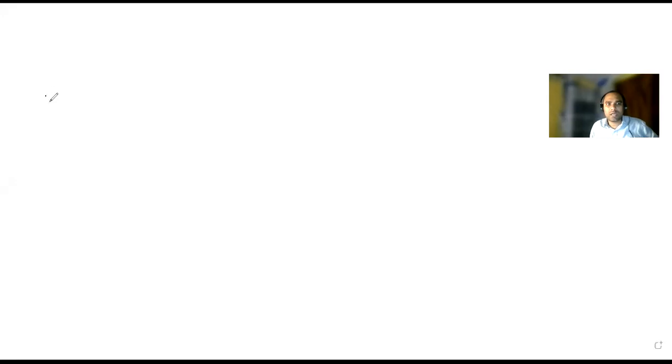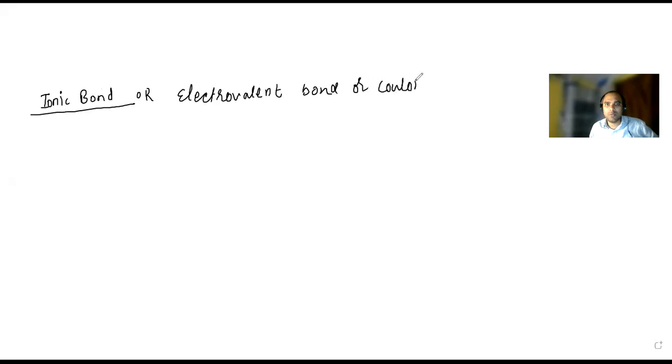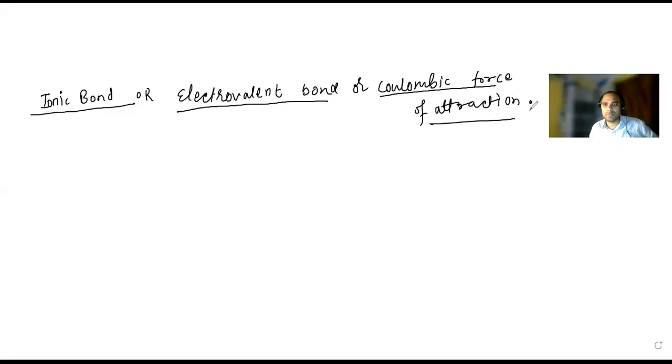Okay, now let us go for the ionic bond. Any idea about the ionic bond? Ionic bond is also known as electrovalent bond. One more name is Coulombic force of attraction. So there are so many names for the ionic bond: electrostatic force of attraction, Coulombic force of attraction.